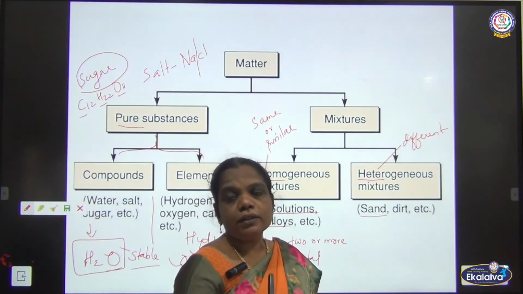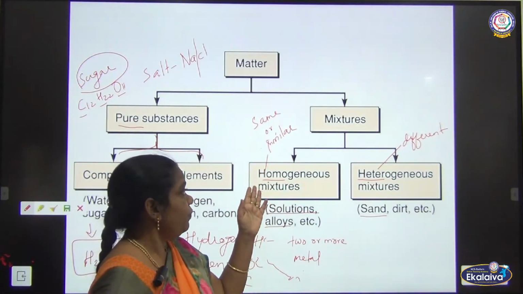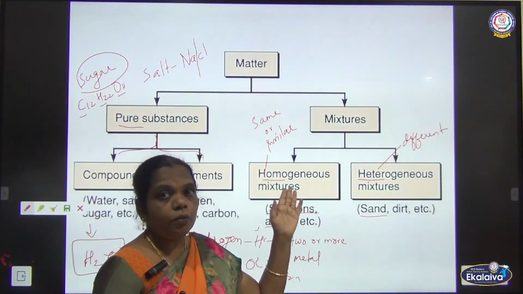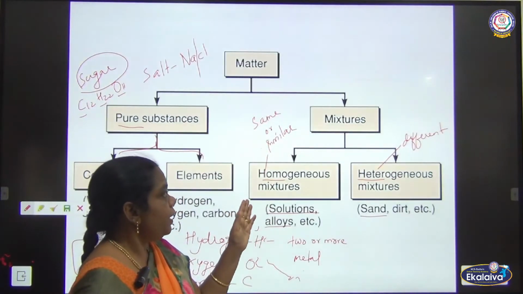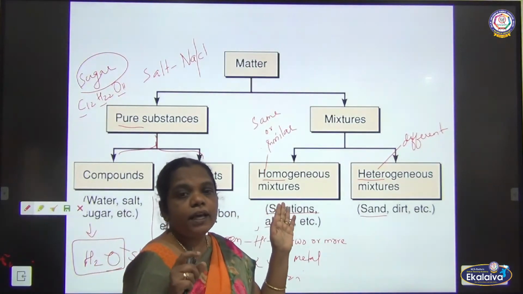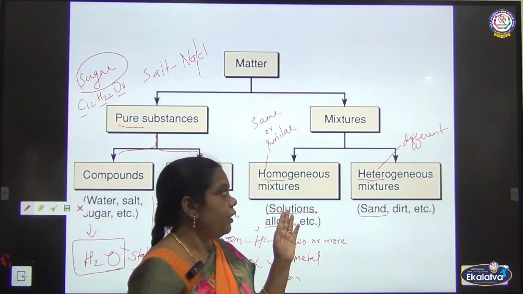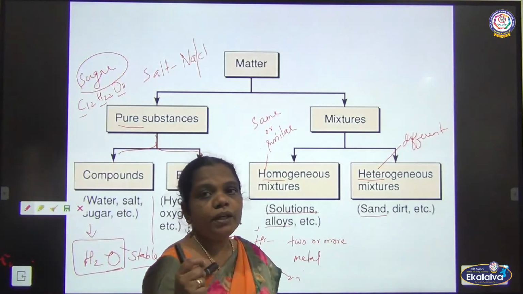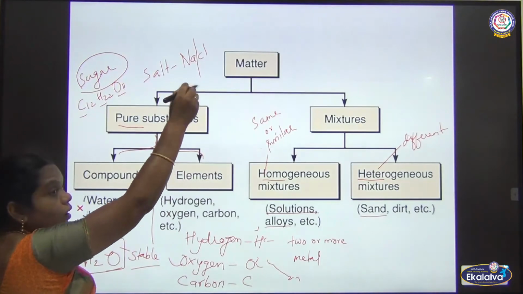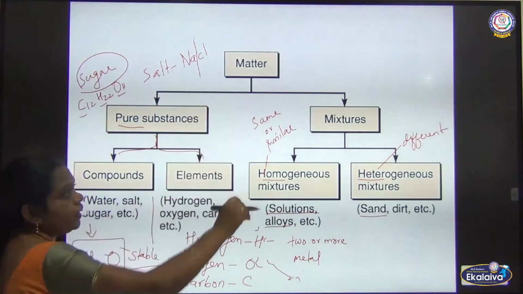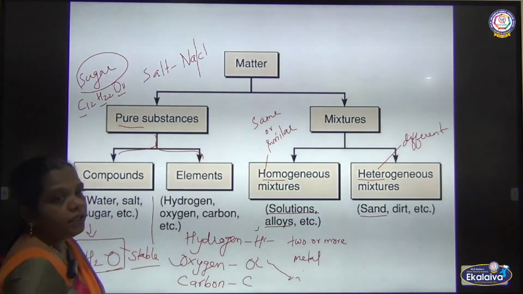Now we will see what is meant by compound, element and mixture. How can the mixture be classified? The mixture can be classified as homogeneous mixture and heterogeneous mixture. Homo means similar, same type. They are found in the same state. If you go for salt solution, it exists as a liquid. And in the heterogeneous, they can be found in different states. So this is about matter or chemical substances. The chemical substances are classified as pure substance and mixture.